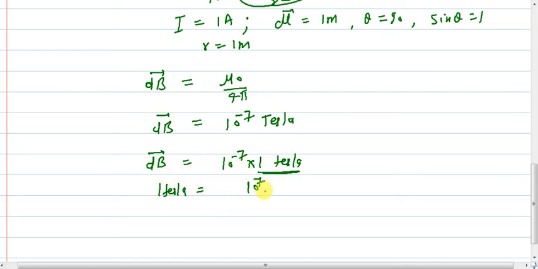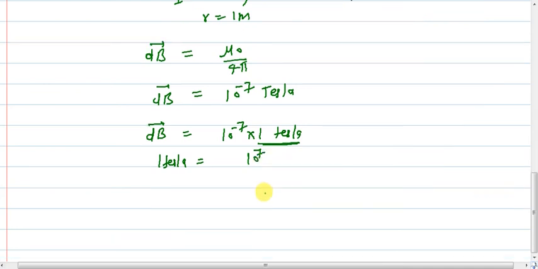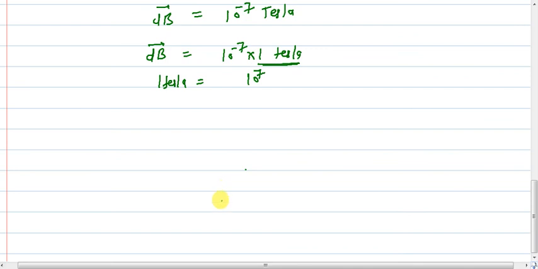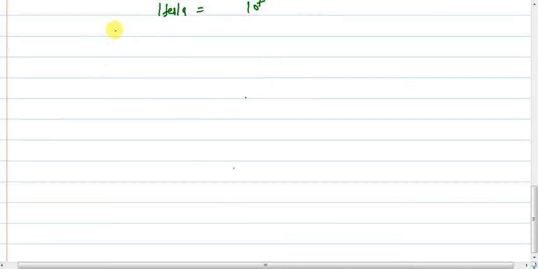Means how can you define 1 Tesla? So 1 Tesla is 10 raised to 7 times the magnetic field produced by a conducting wire of length 1 meter, carrying current 1 ampere, at a distance of 1 meter from it and perpendicular to it. Okay, so what is 1 Tesla, students? Now we can define 1 Tesla.